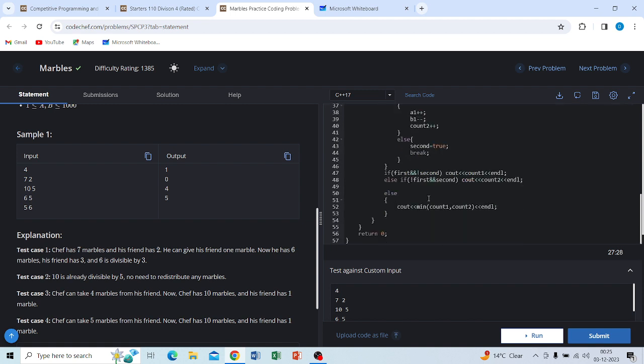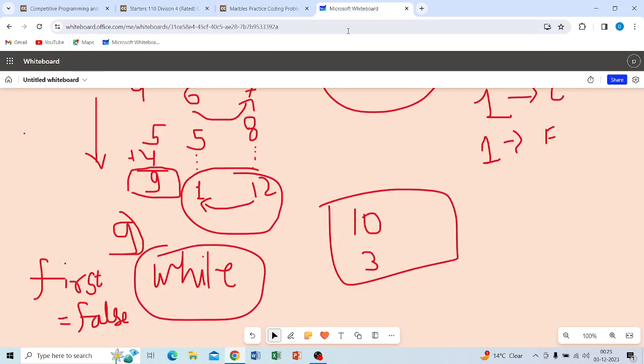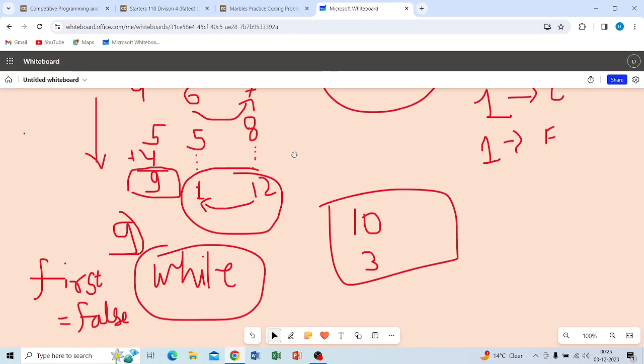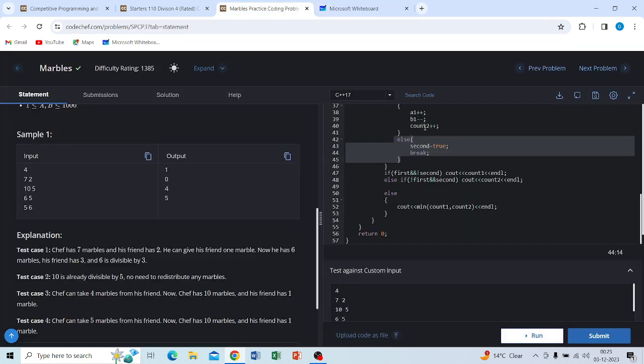After that, if first is true and second is not true, count 1 should be displayed. Why? Because this is the chance; the second would not have it because this part will not run, and the while loop would end, because the count would not be divisible.